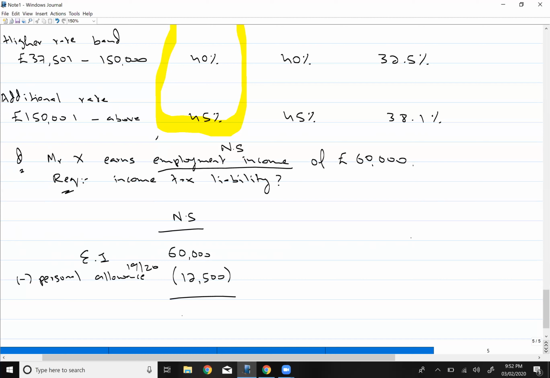So from your income you will minus the personal allowance. Whatever income is left, that will be termed as your taxable income. Taxable income means an income on which you have to pay the tax. So 60,000 minus 12,500 will be 47,500. Now on this income you have to pay the tax.